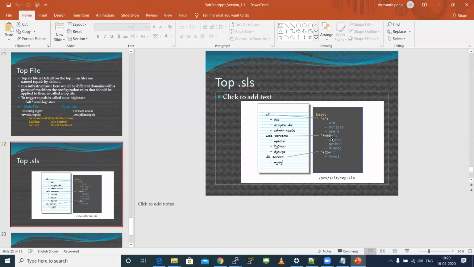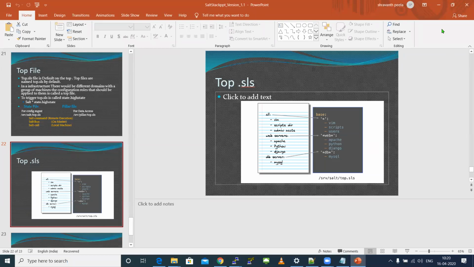In real time, the servers would have host names in some defined format: WEB means web servers, AP means app servers, DB means database servers, BH means batch servers. So you can simply give star WEB, AP or DB and star, and it will fetch not a single minion but multiple minions at a time.